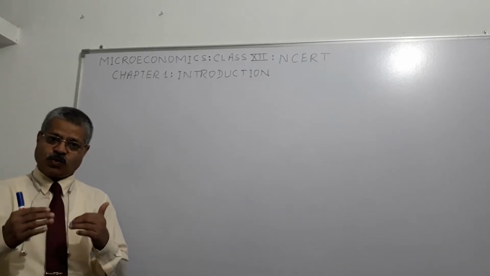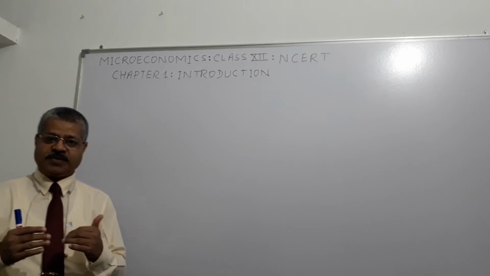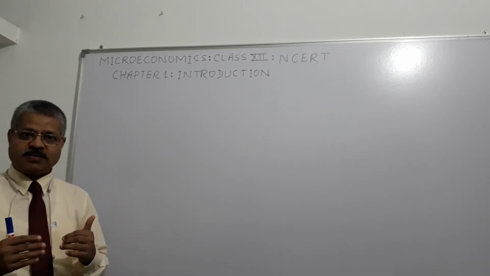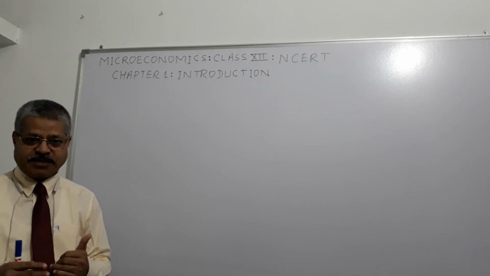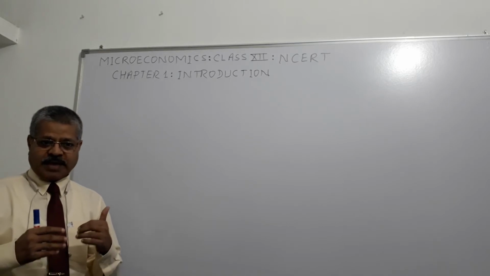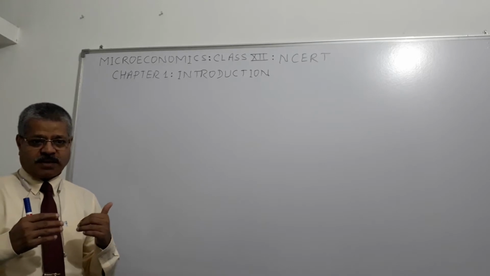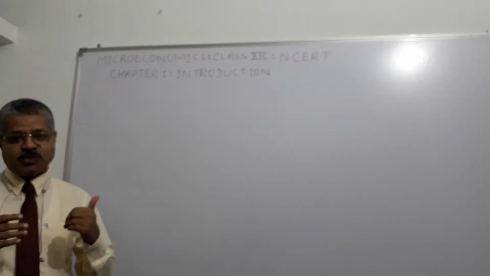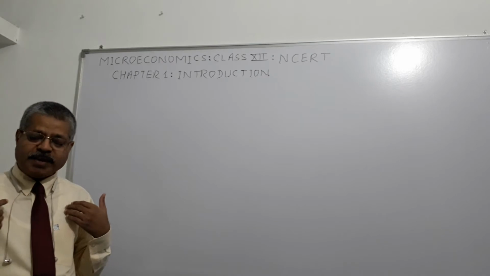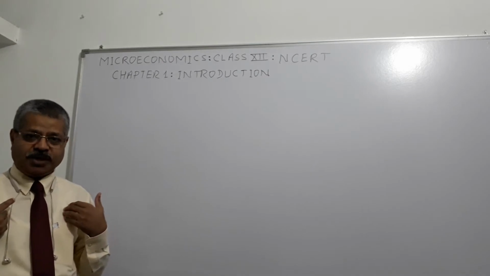Right? So you got to know goods are physical, tangible, and services are non-physical, intangible. And individuals are the individual decision making units. I am an individual decision making unit.